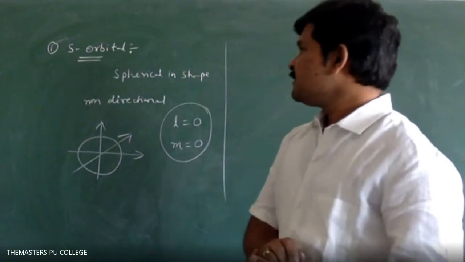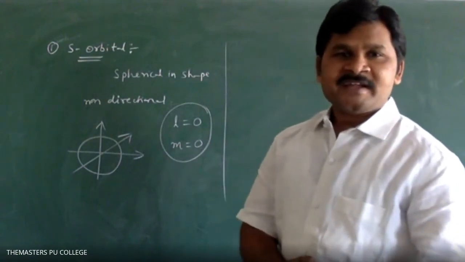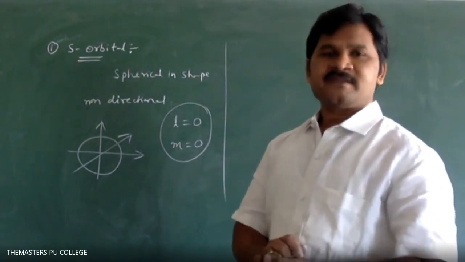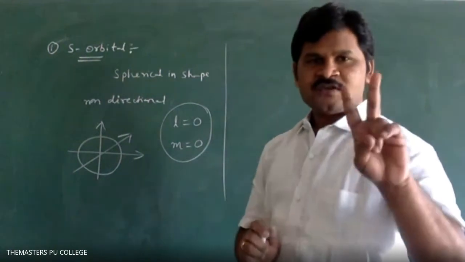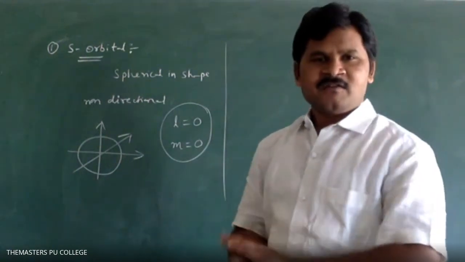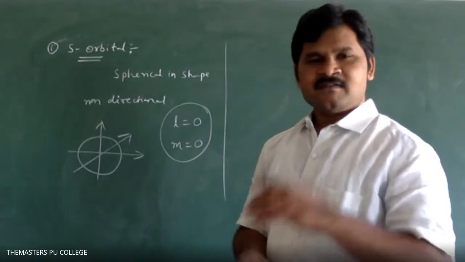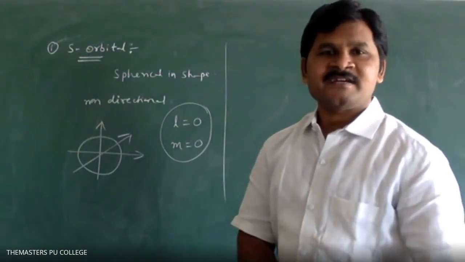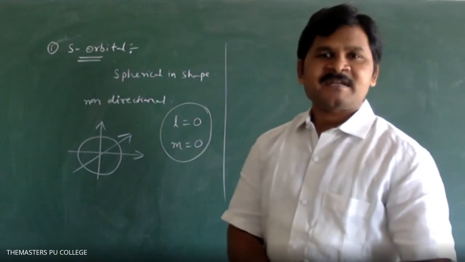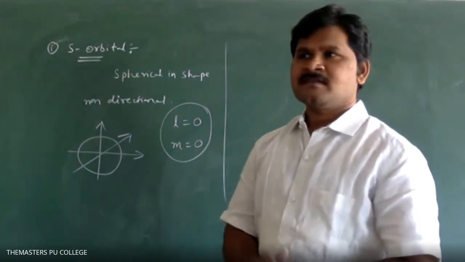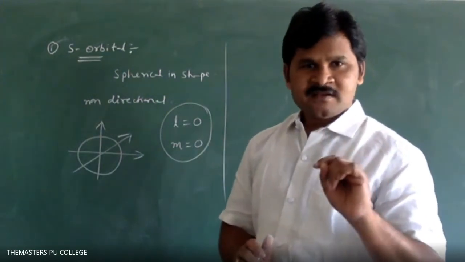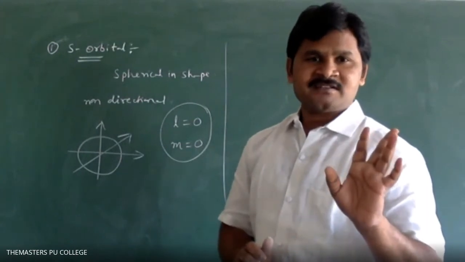Next, how many electrons does an s orbital accommodate? Please remember, very very important. 2 electrons. Any s orbital, 1s or 2s, 3s or 4s or 10s or 100s, whatever s orbital you take, it accommodates only 2 electrons. S orbital means how many boxes? 1 box. 1 box accommodates 2 electrons.